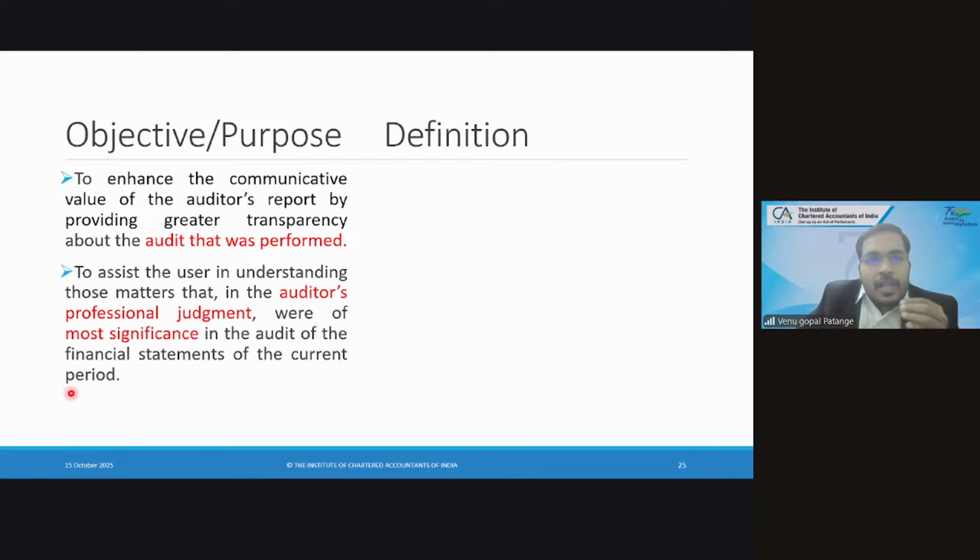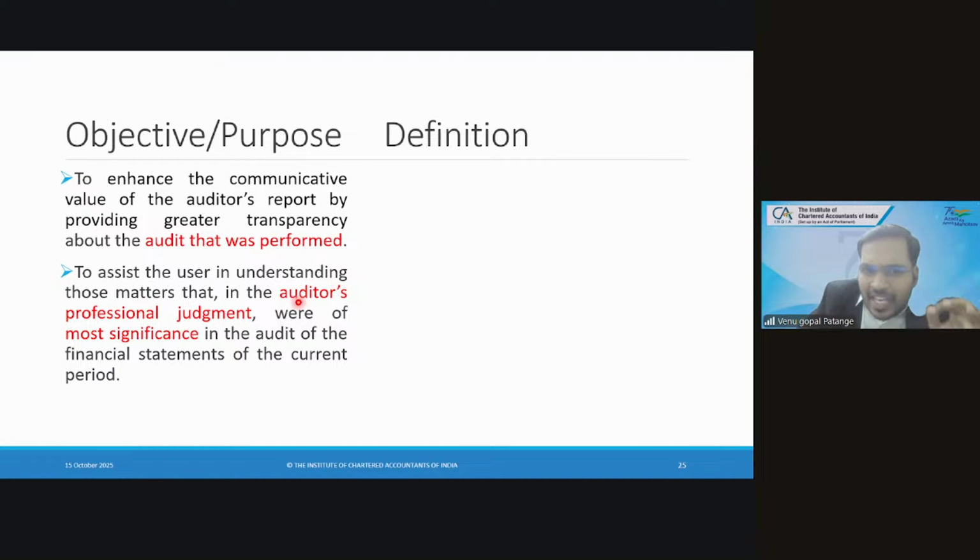Okay. Now the second part is to assist the user in understanding those matters that in the auditor's professional judgment were of most significance in the audit of the financial statements of the current period. Now I want to emphasize the auditor's professional judgment.